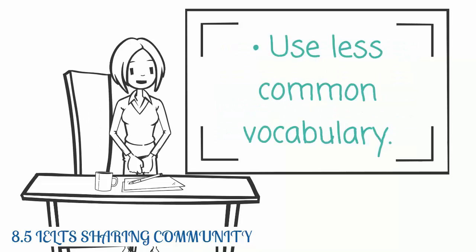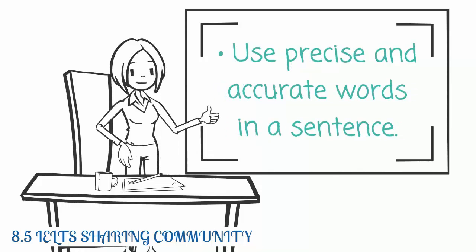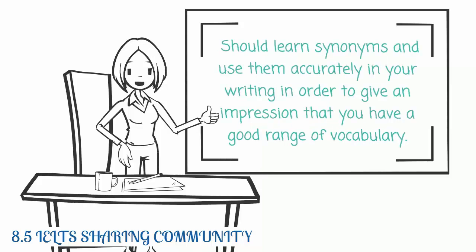Use less common vocabulary. Do not use the same word more than once or twice. Use precise and accurate words in a sentence. It is advisable that you learn synonyms and use them accurately in your writing, in order to give an impression that you have a good range of vocabulary.